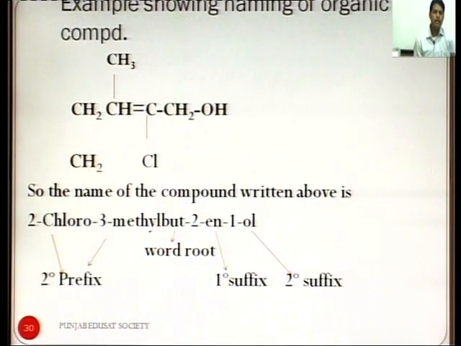So, this is the example. In this compound, first of all we will take the longest continuous carbon chain. How many carbons are there in the longest continuous carbon chain?